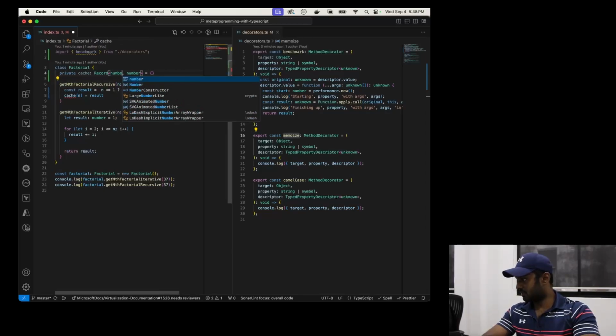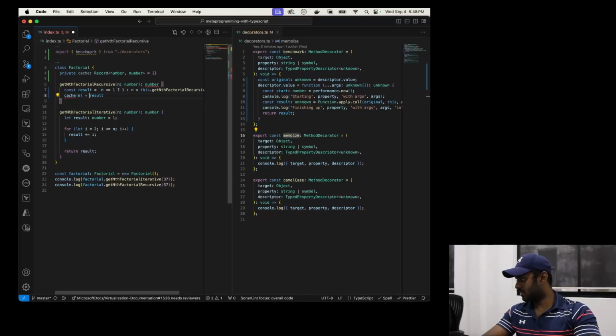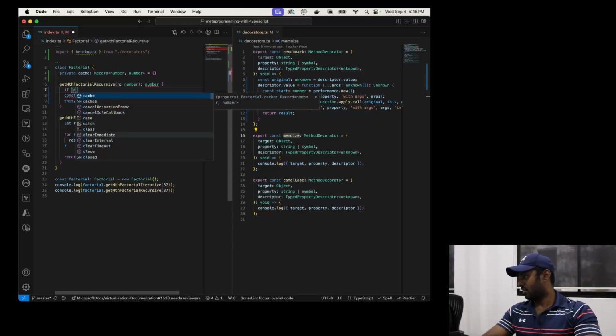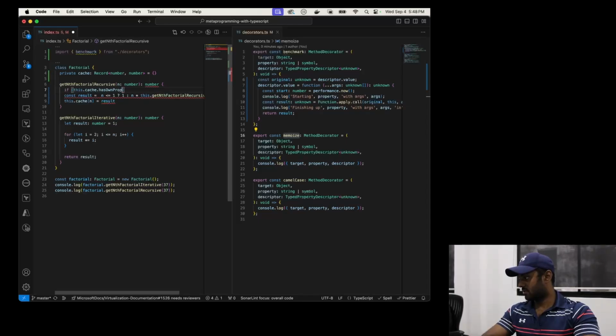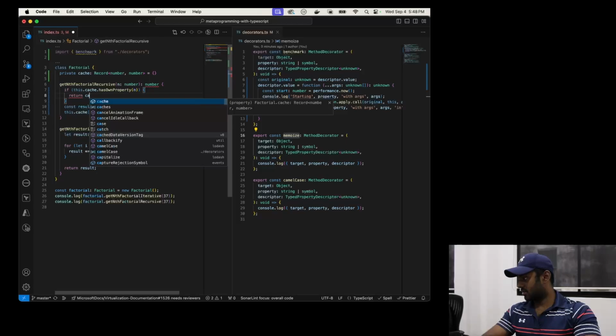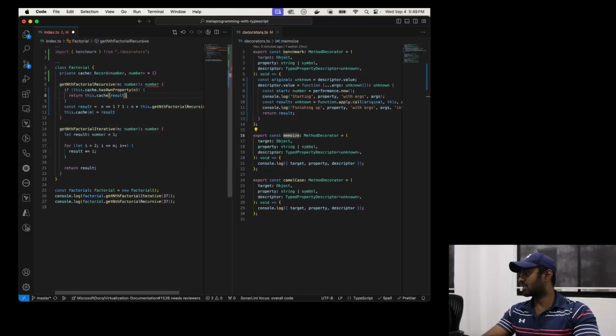The argument is a number, so let me make it a number. This has to be this.cache. All right, something like this, and then at the top you would have something like if this.cache has own property n, return cache.n. And you basically copy and paste the same logic onto the second function.